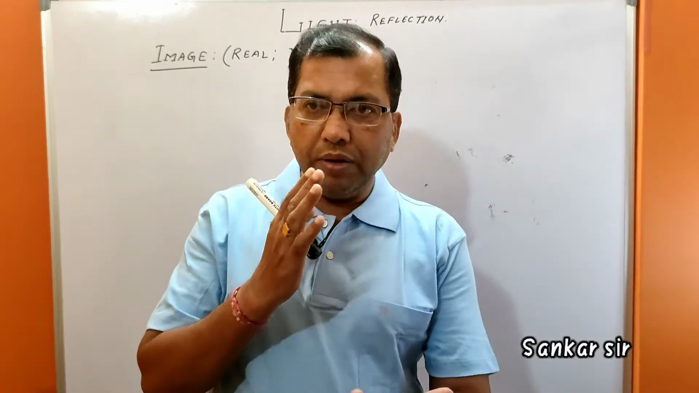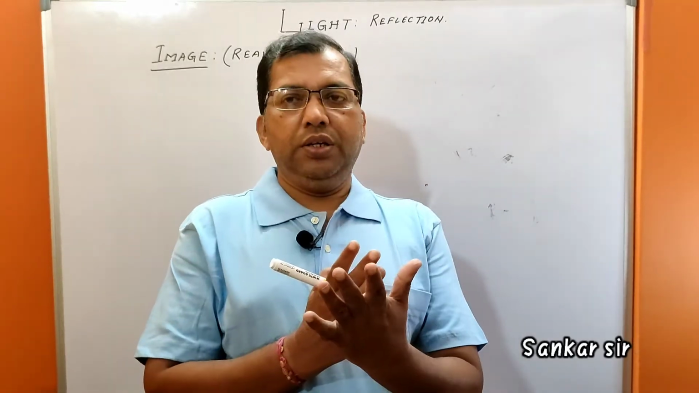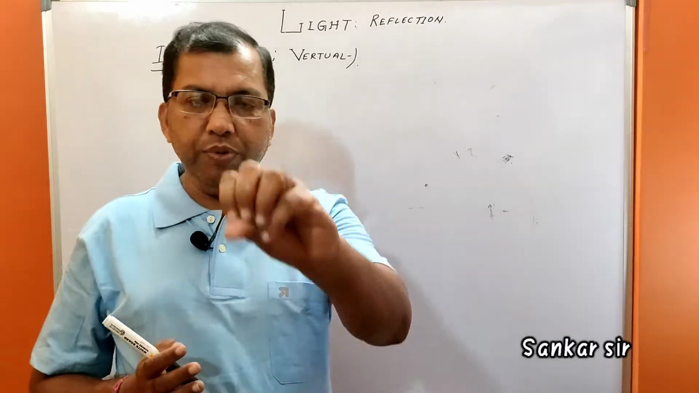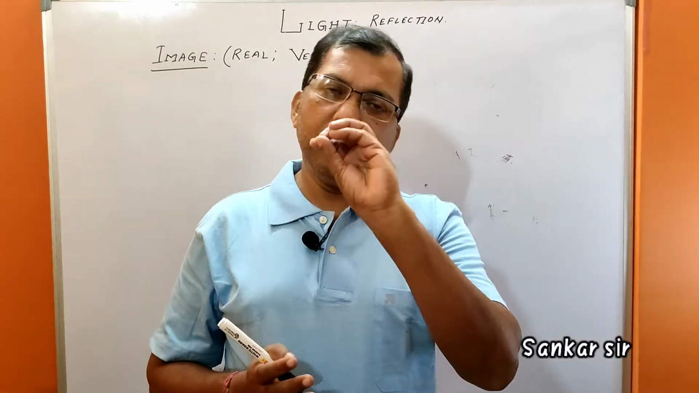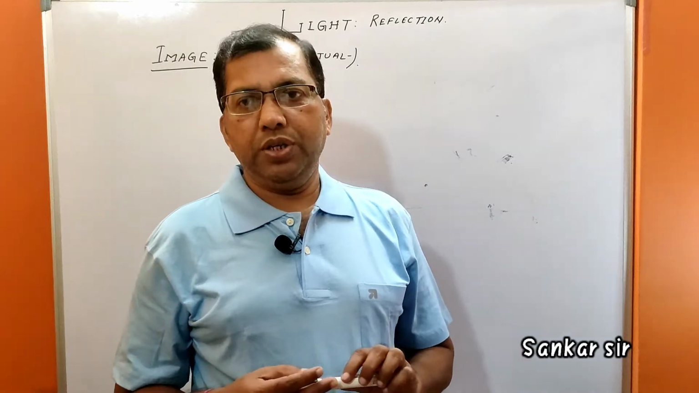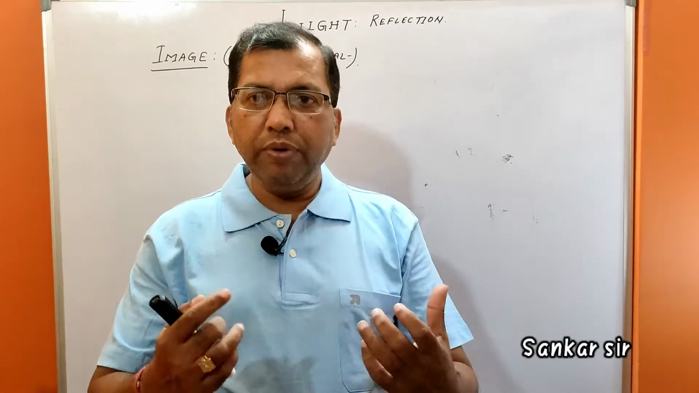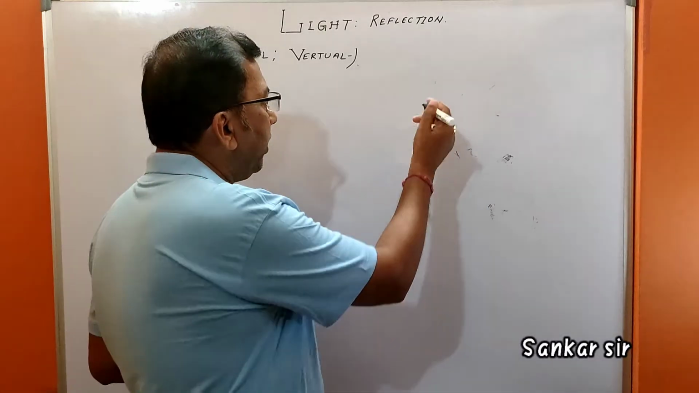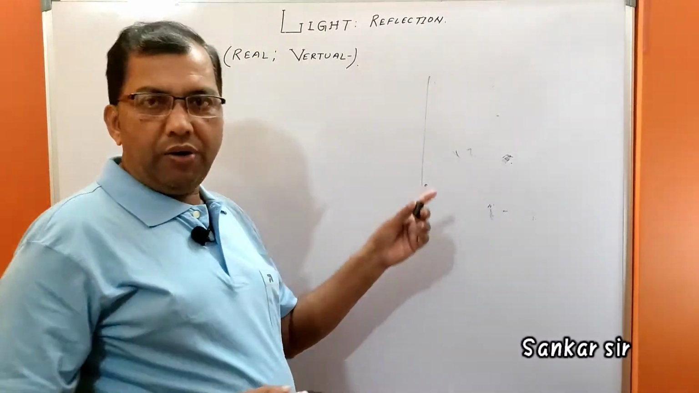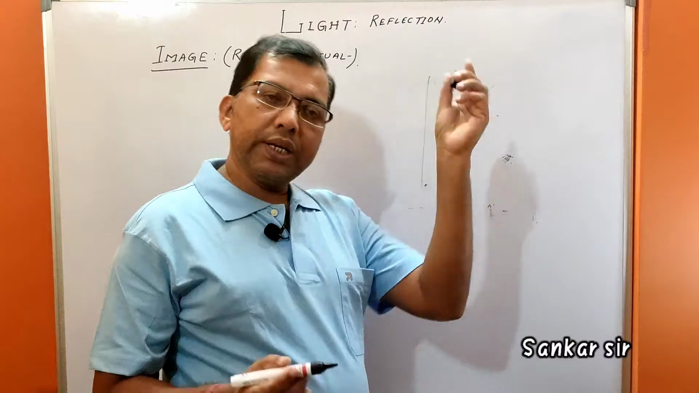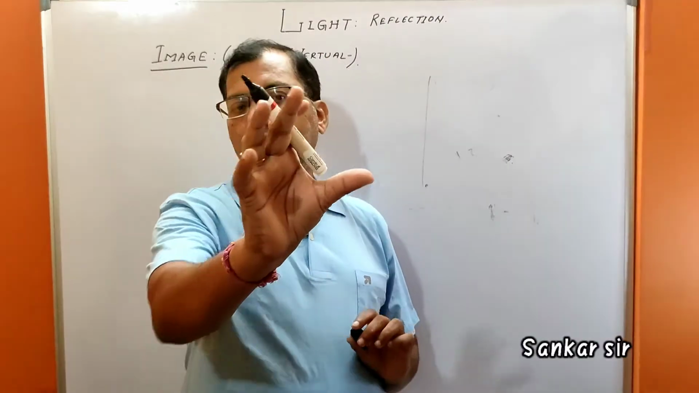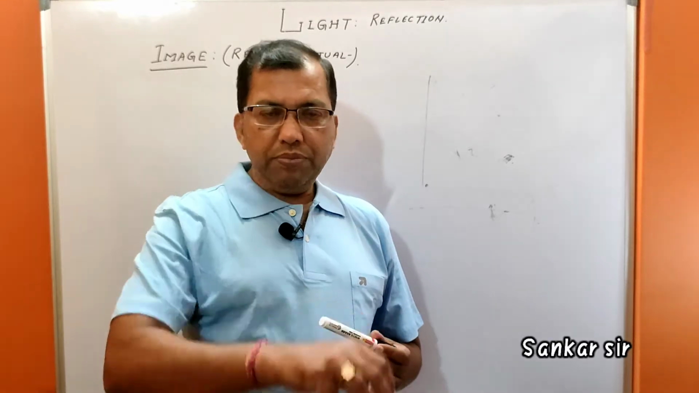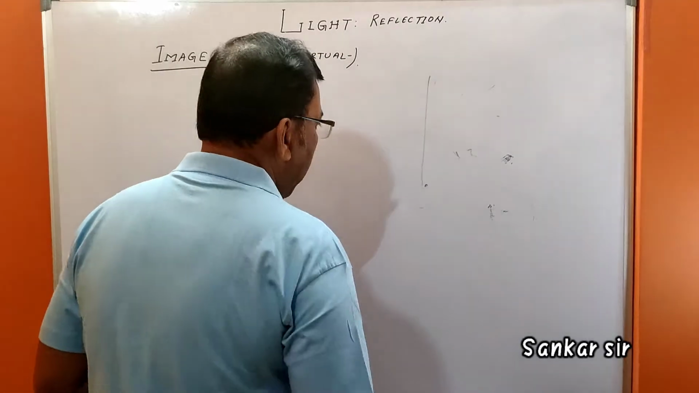So the image which can be seen only in the mirror but cannot be obtained on a screen is called the virtual image. Now I will explain the image formed by a plane mirror. What are the characteristics of the image formed in a plane mirror? The main thing is this, see here.